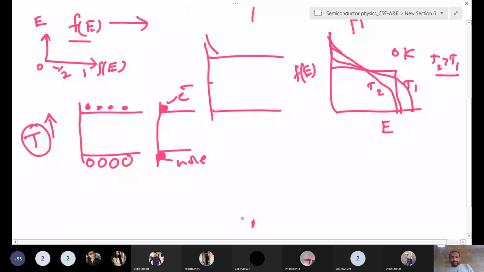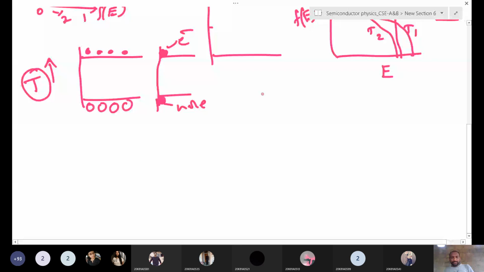We will draw a bigger diagram so it is clear to understand. This is temperature, and this is the Fermi-Dirac distribution function. This is 0, this is half, and this is 1. We take the function on the y-axis and temperature on the x-axis.